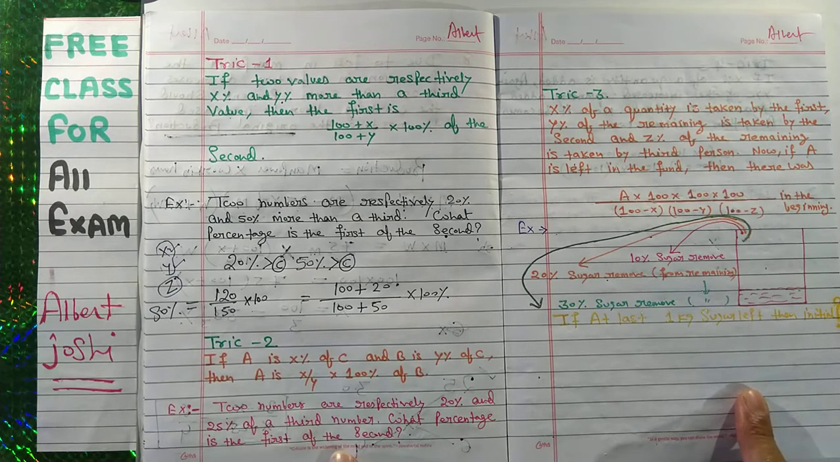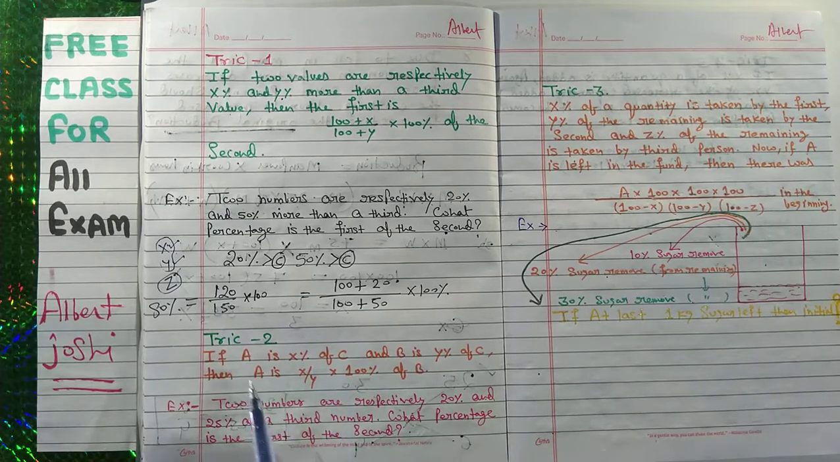Now second question. In the second question, second trick. If A is x% of C and B is y% of C, then A is x upon y into 100% of B. Okay, this is your second number of trick. We will just use this question.